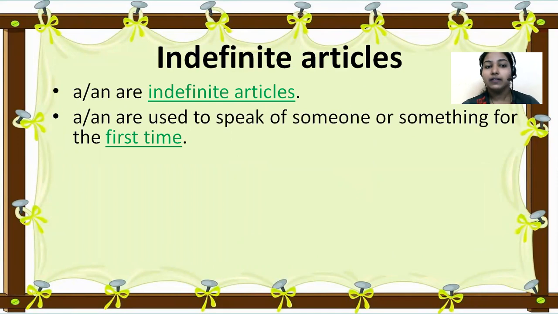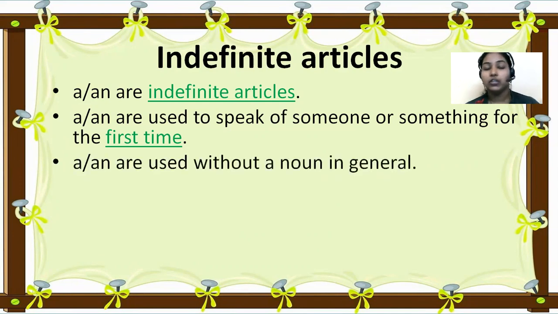So a and an, these two are indefinite articles, you already know that. What do we use these two articles for? If you want to talk about something for the first time, you have to use the indefinite article, you should not use the definite article. You also use a and an for a general thing. If you want to talk about something in general, use a and an. But if you want to talk about a specific thing, you have to use the definite article.